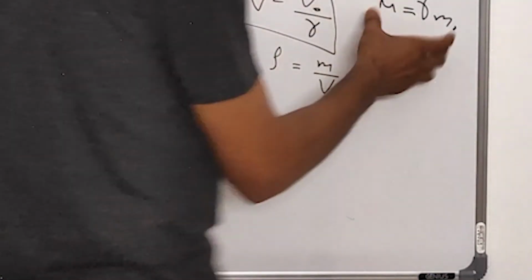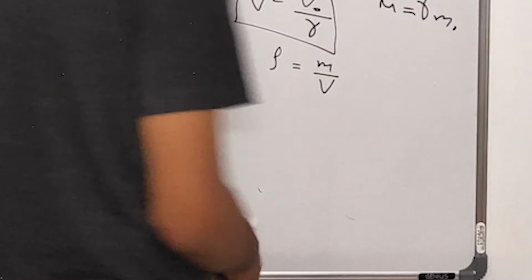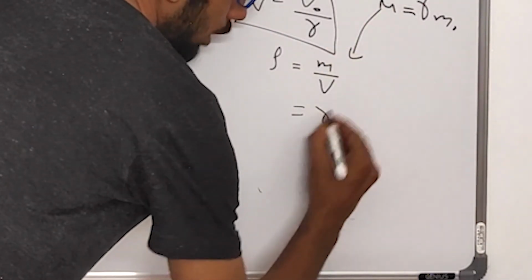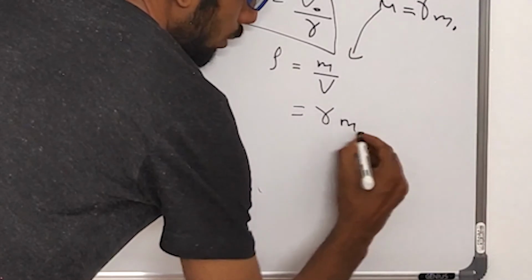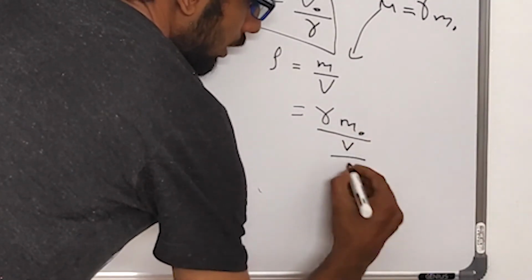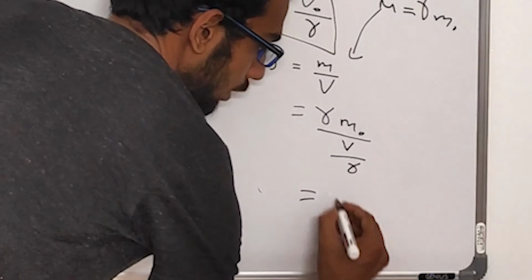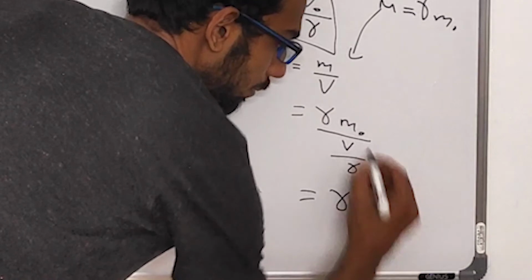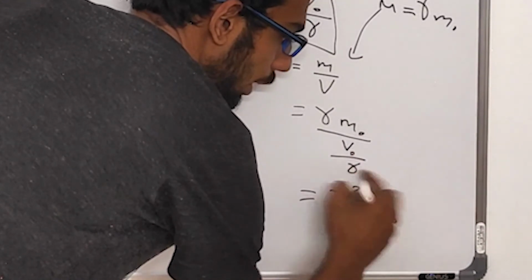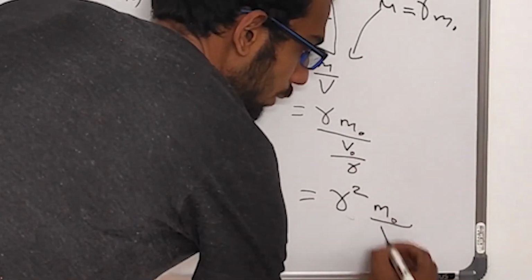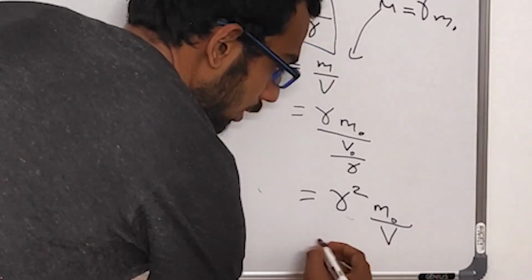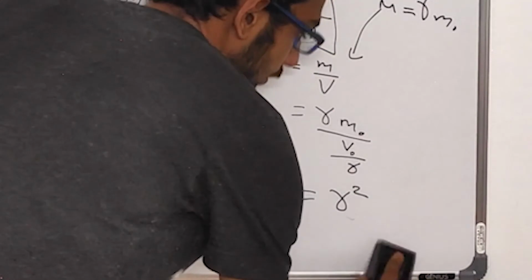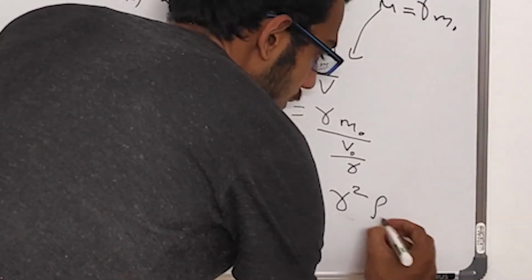Now, taking that into account, we get rho equal to gamma into m0 by V0 by gamma, which is equal to gamma square into m0 by V0, which is equal to gamma square into rho 0.